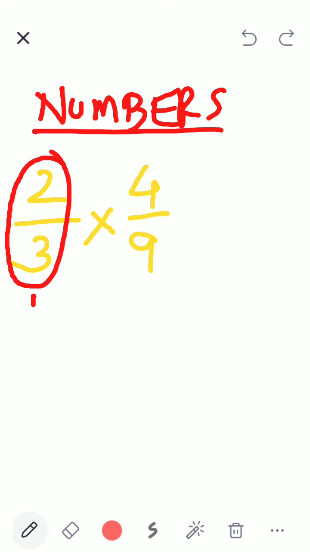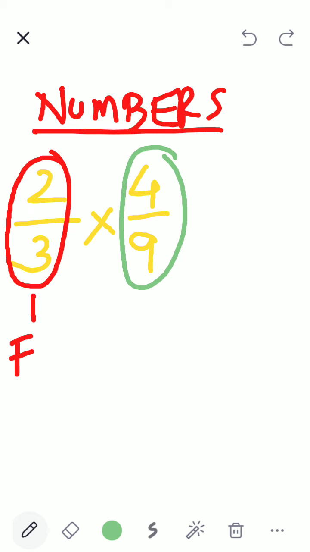It is a fraction or a rational number, correct? So what am I doing? I am multiplying two fractions. Simple, correct? I am multiplying two fractions.